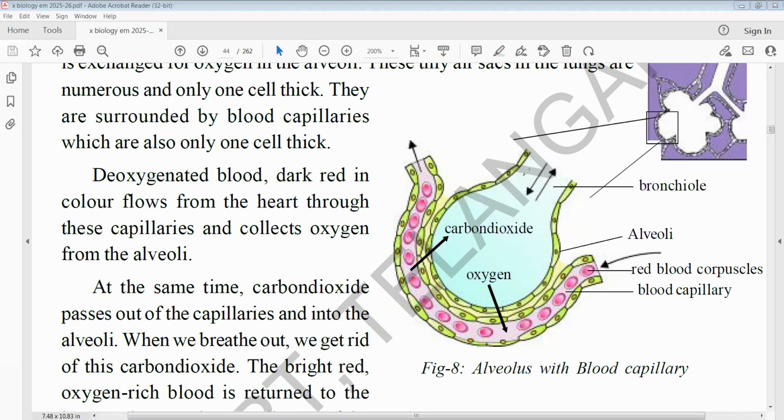So here you can see this alveolus consists of one blood vessel and one cell layer. So what happens? Oxygen enters into the alveoli. This oxygen enters into the blood vessel. From the blood vessel, carbon dioxide, which is carried from the cells to the blood, is then taken up by the alveoli. So here, this carbon dioxide goes outside. In this way,